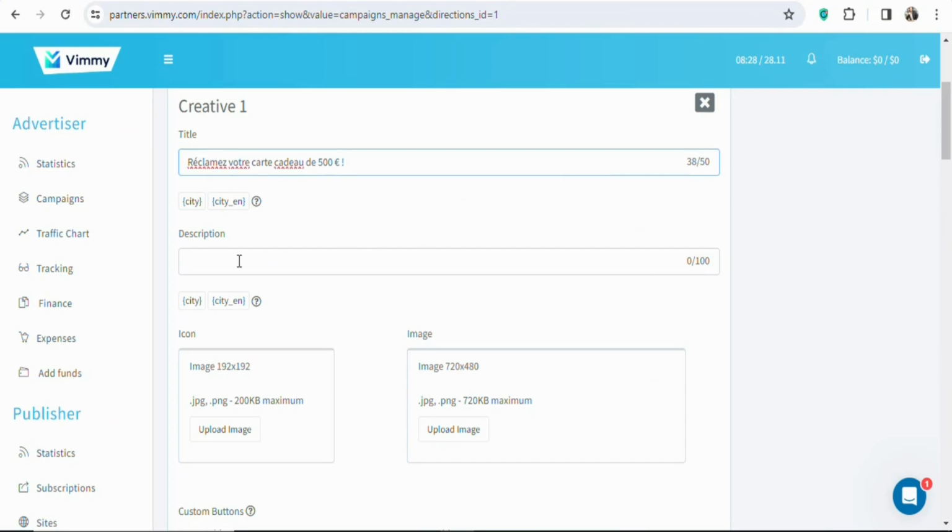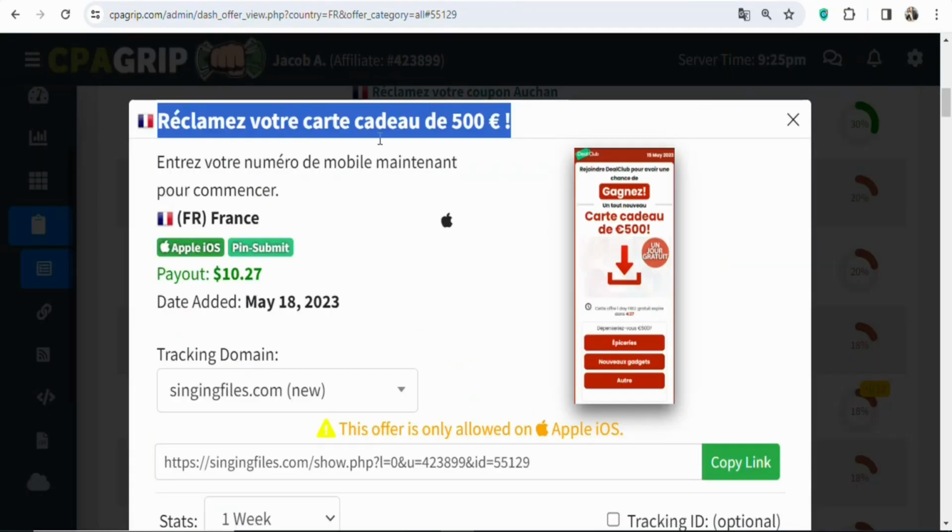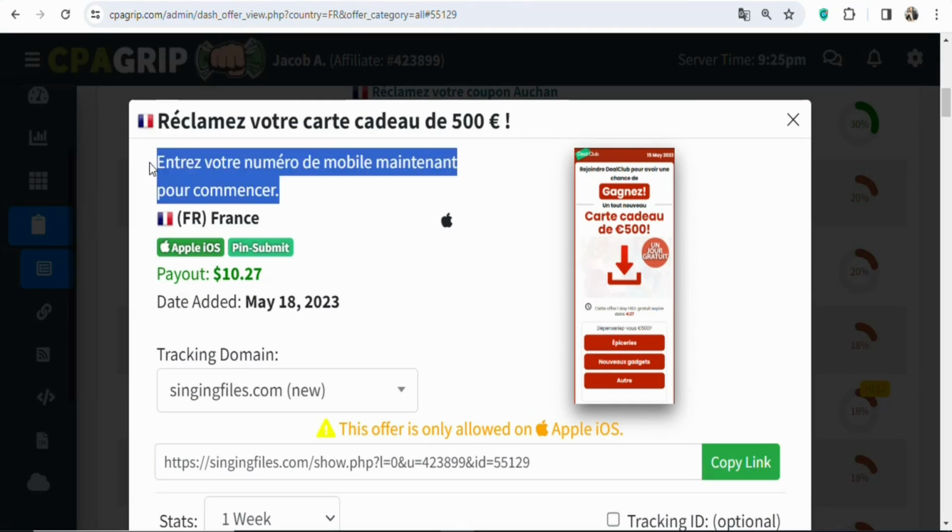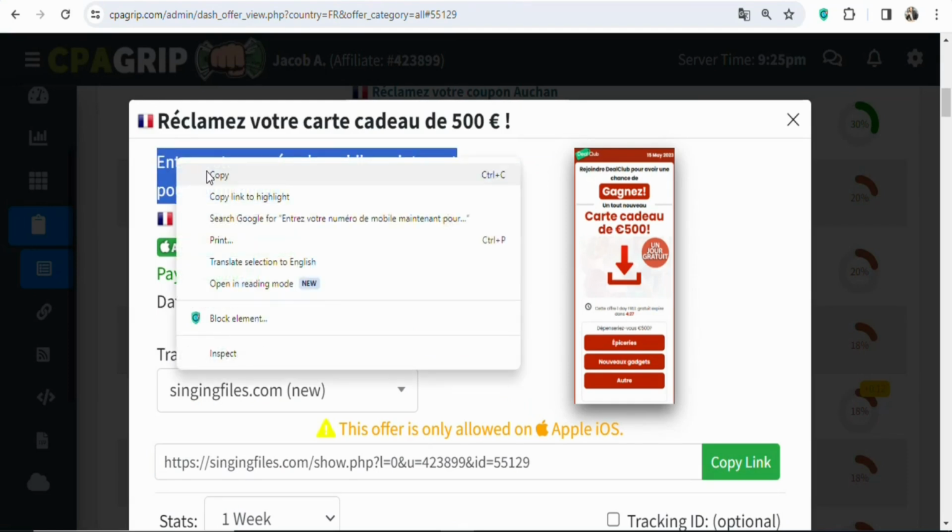Once that is done, you can see description. You have to go back on CPA Grip, copy and paste the description of the offer here. So come back on CPA Grip. Once you come back, highlight and copy the description of the offer.